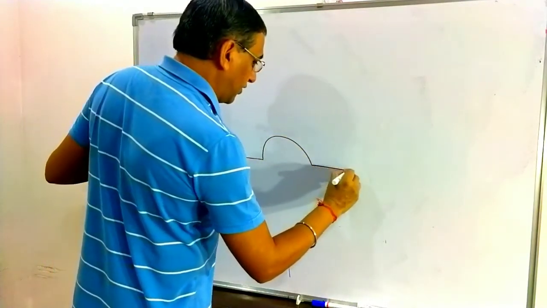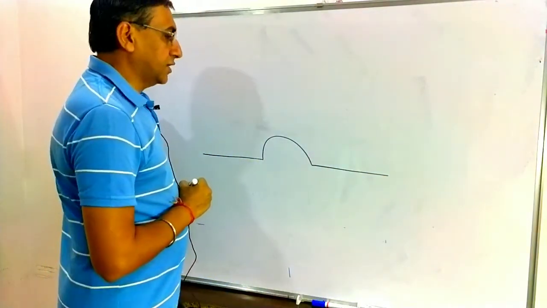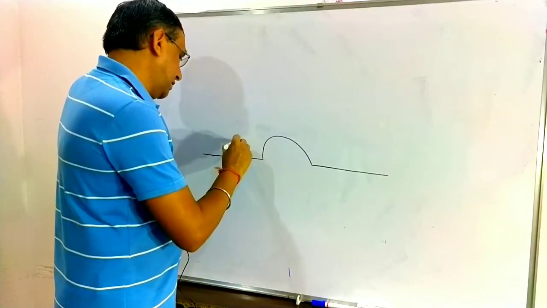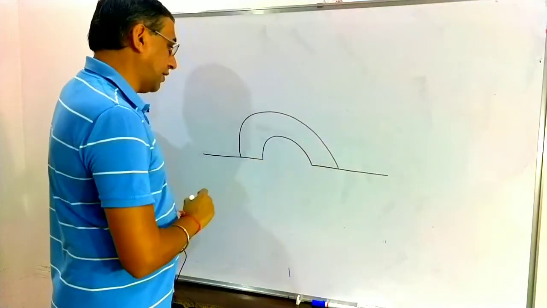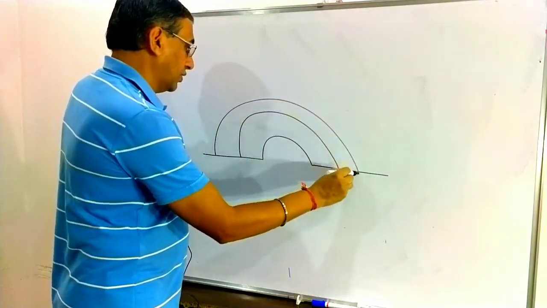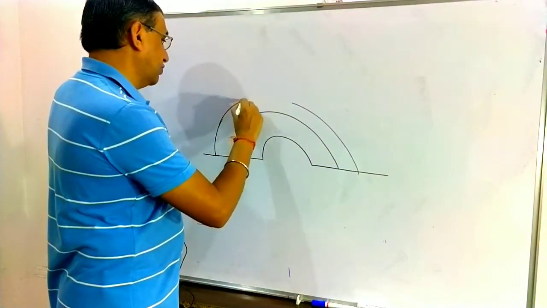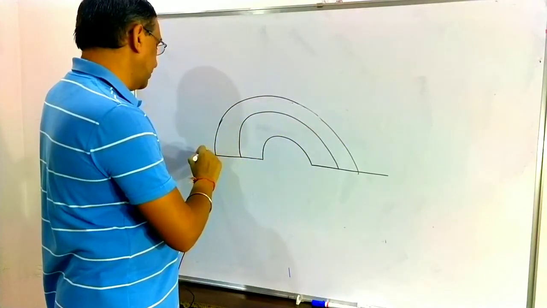Internally, due to presence of two septa, the cochlea is divided into three chambers.